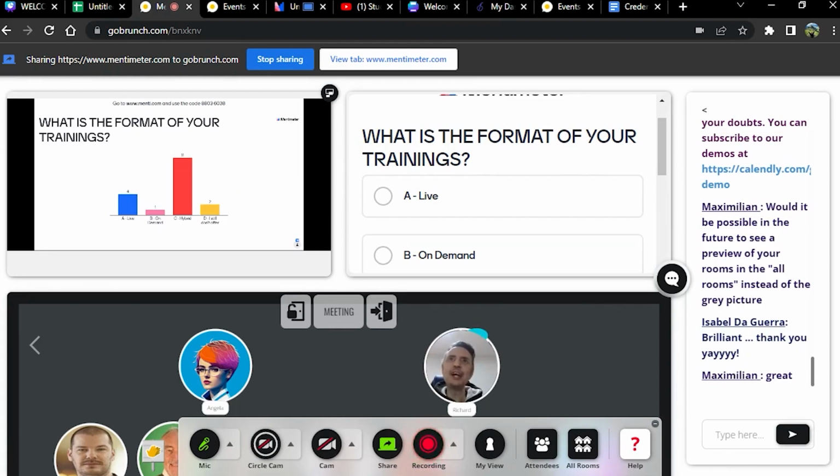And just for you guys to know what we are using here, as you can see, we are using Mentimeter together with GoBrunch. You can use any tools, but we are using the boards and apps option, which is cool. And you can have this kind of polls live in your events. Let's get back to our room and start adding some content to our course.